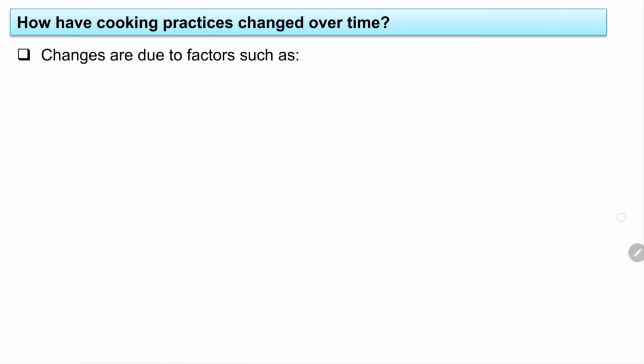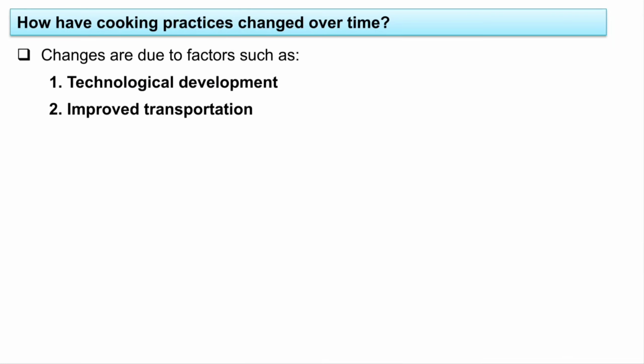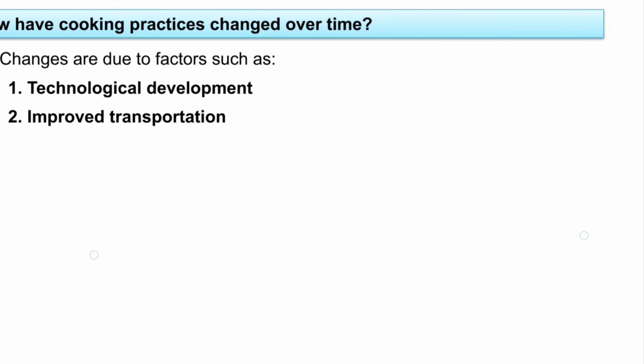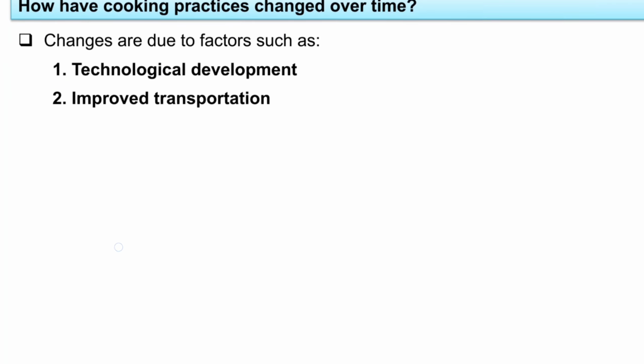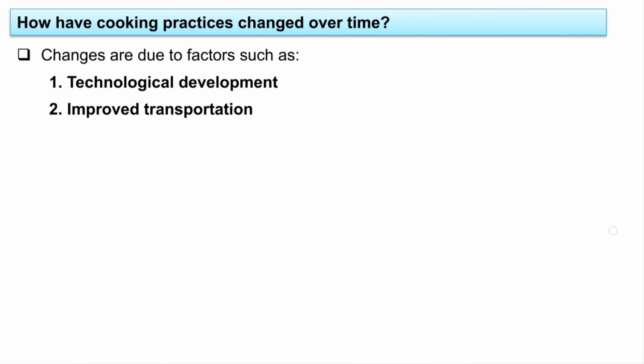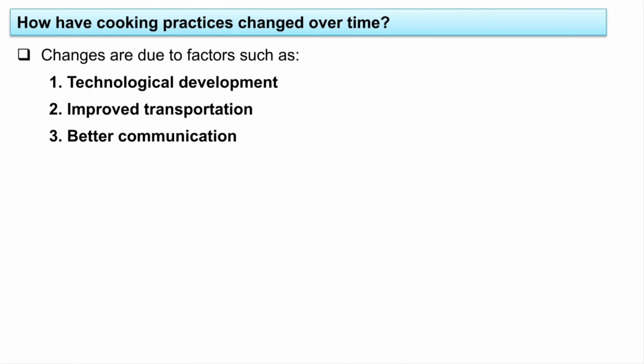And the changes are due to factors such as technological development, improved transportation, sorry, I have zoomed out, improved transportation, okay, and after that better communications. So these are some of the factors, okay, which have made these cooking practices change over time. There is so much technological development, because of that we have so many modern appliances that we are using at home, isn't it?